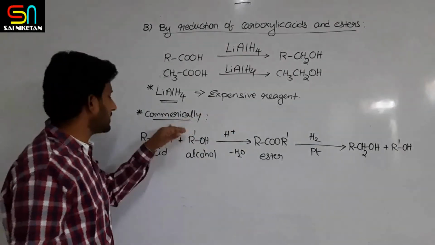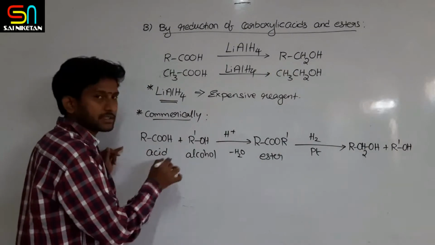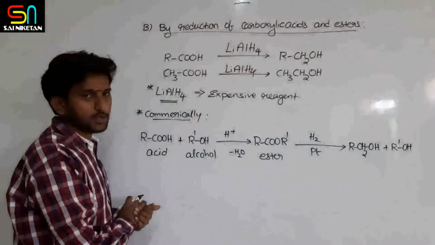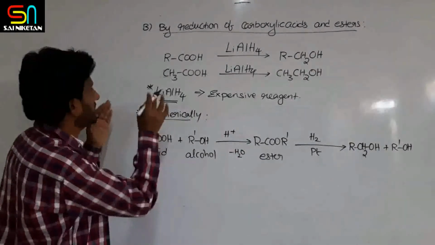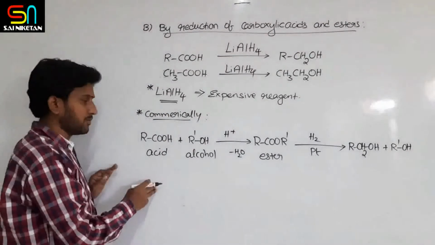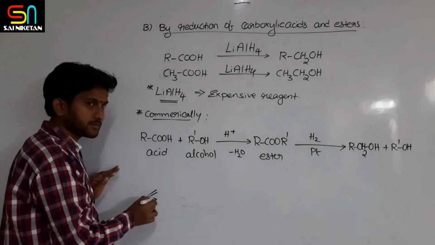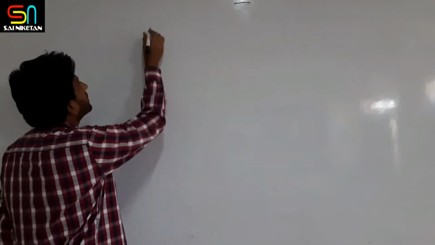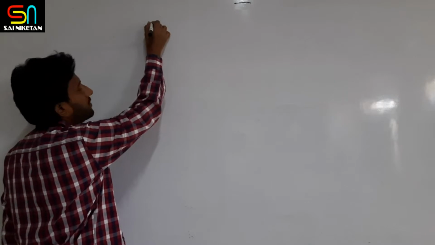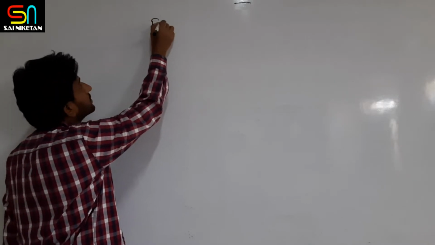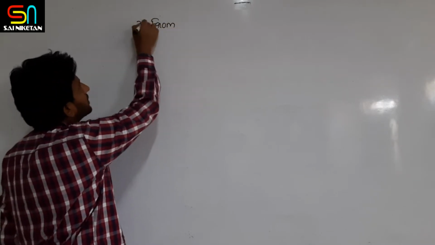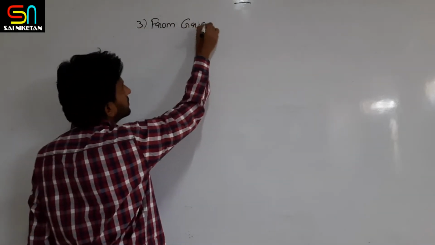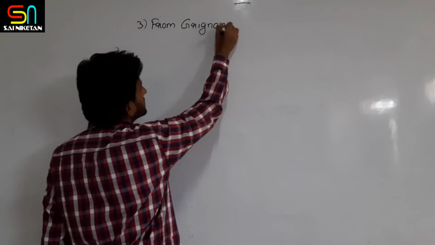So for that, what will they do? First they will take acids, do esterification, then esters are easily reduced to alcohols. This is from carbonyl compounds. Next preparation method of alcohols, from Grignard reagent.